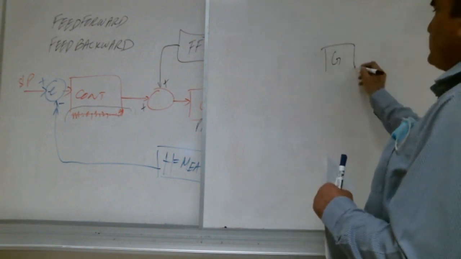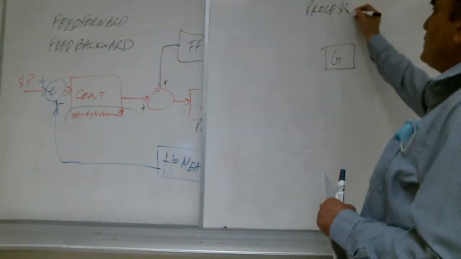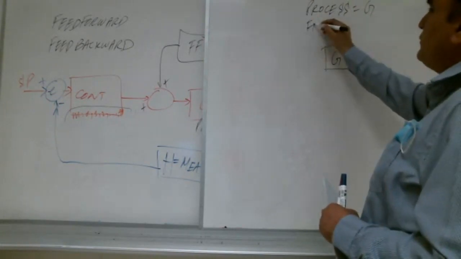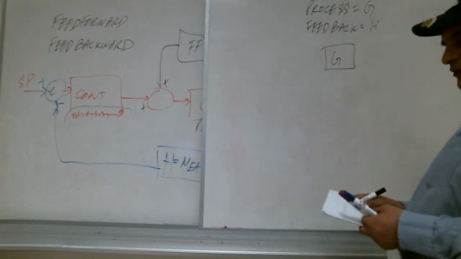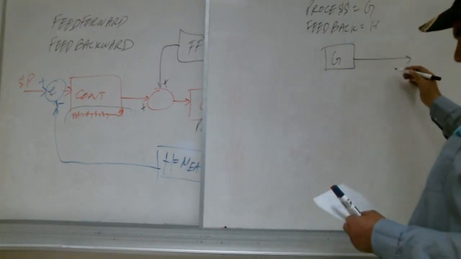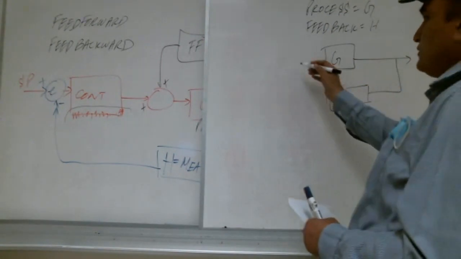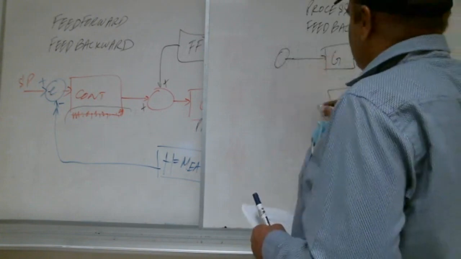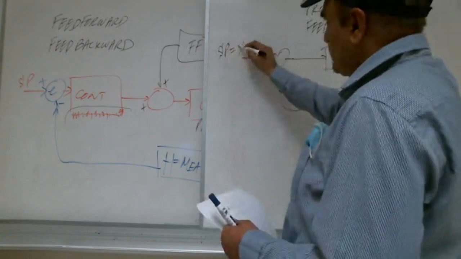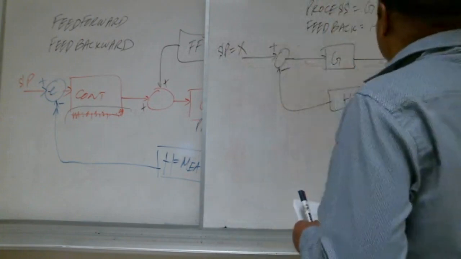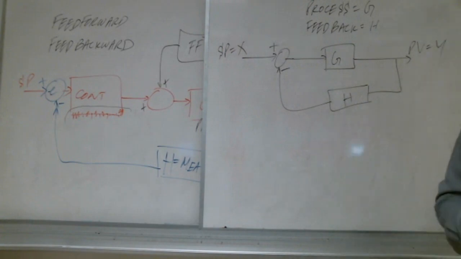This is our process, Shabab. The process we always call G. Process, what do we call it, Shabab? G. And feedback, what do we call it? H. So this is our process, this is our feedback, and here we put the error detector. And this is our set point. We call it X. This is our PV. We call it Y, for short, to make it a little easier.